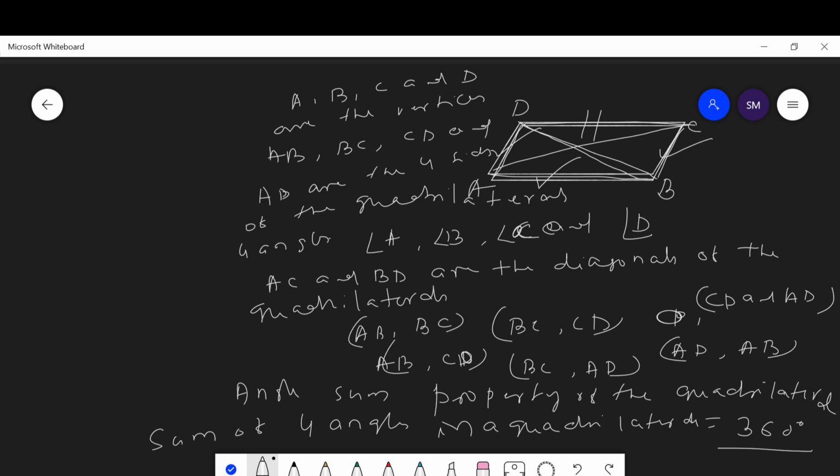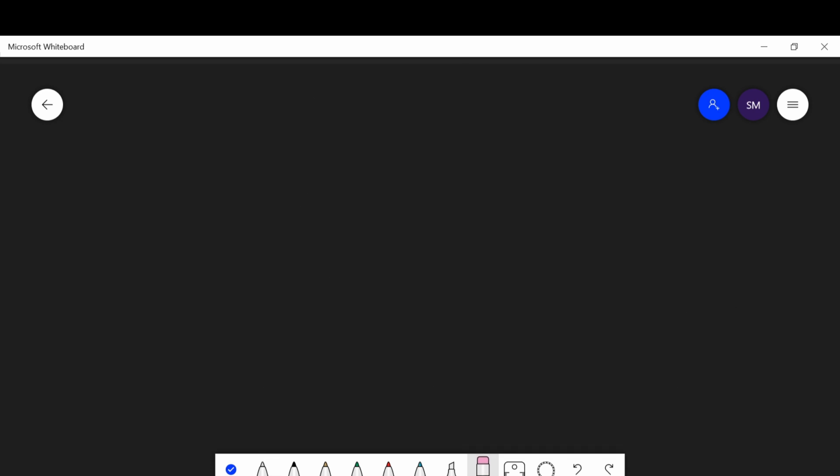Opposite sides means AB is opposite CD and BC is opposite AD. The quadrilateral has two diagonals, AC and BD, which are line segments. Then the angle sum property says that the sum of four angles in a quadrilateral is always 360 degrees. Now let us discuss some examples based on this theory.